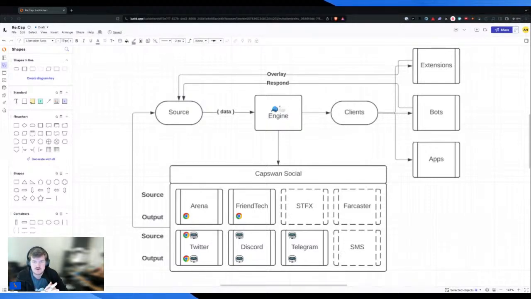So I wanted to start with some of the basic value prop here, which is Capsilon makes it easy for you to go from any site you're on, or any client you're on. We primarily target Twitter and the Arena right now, or Twitter, Discord, Telegram. And we say, you can give us information and we'll make it easier for you to analyze that information, right?